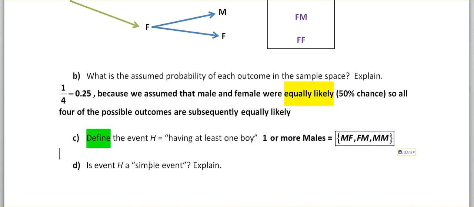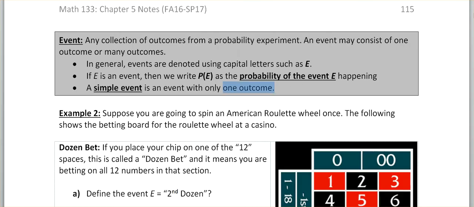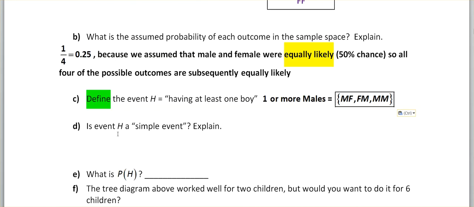All right, is that a simple event? Well, a simple event, let me go back to the definition for that. Right here, a simple event is an event with only one outcome, back at the beginning of this section. Right, so only one outcome, only one possibility. I'll flip back to our problem now. Well, looking here, we would definitely say no, right? Because there are 3 outcomes that would have this. So it's not just one, it's 3. So let me write that.